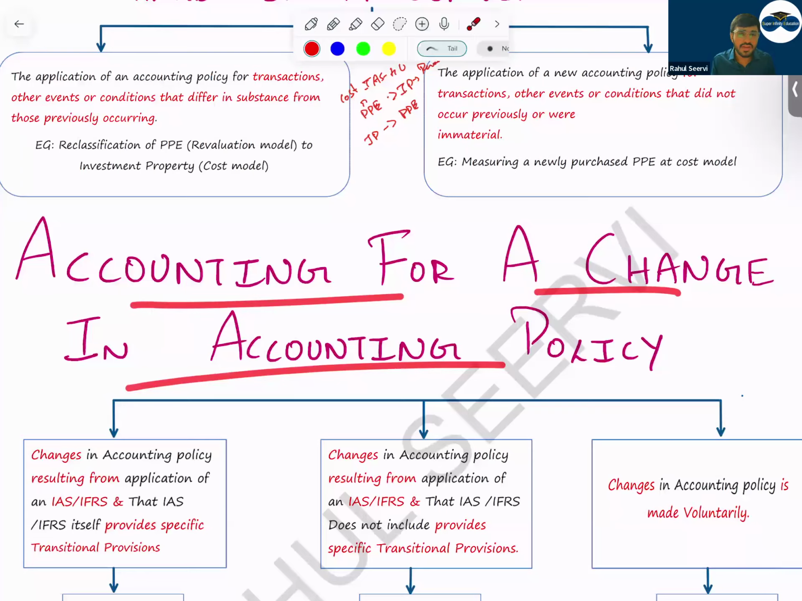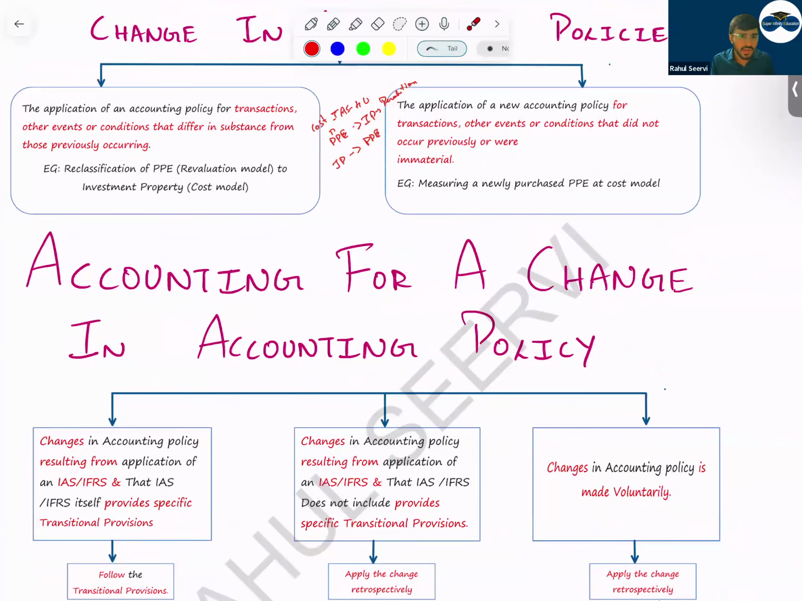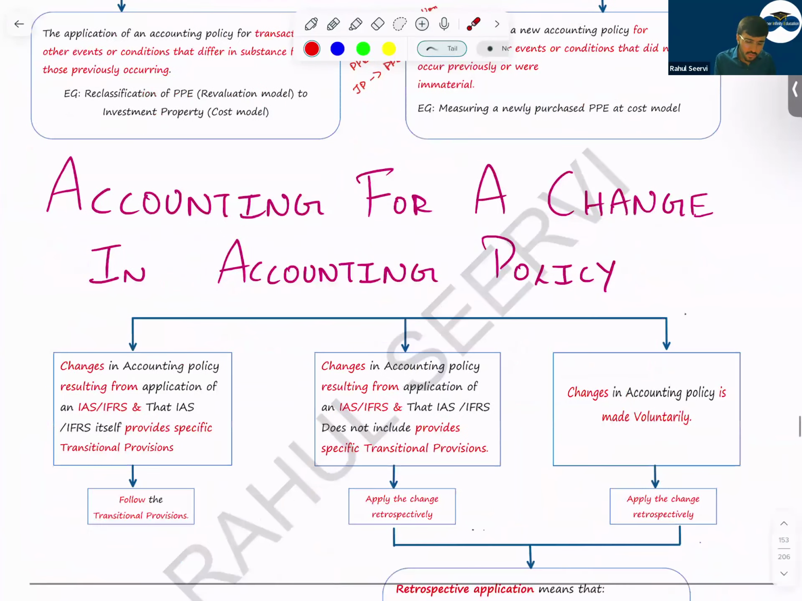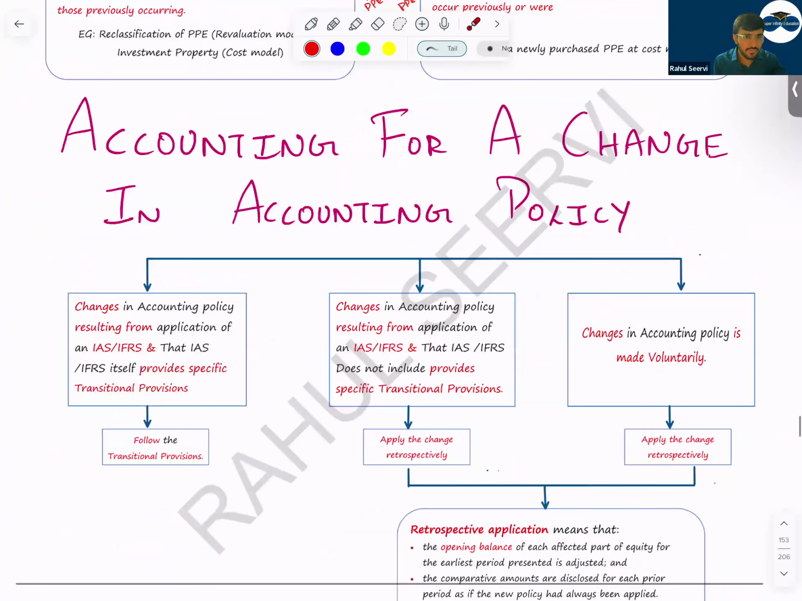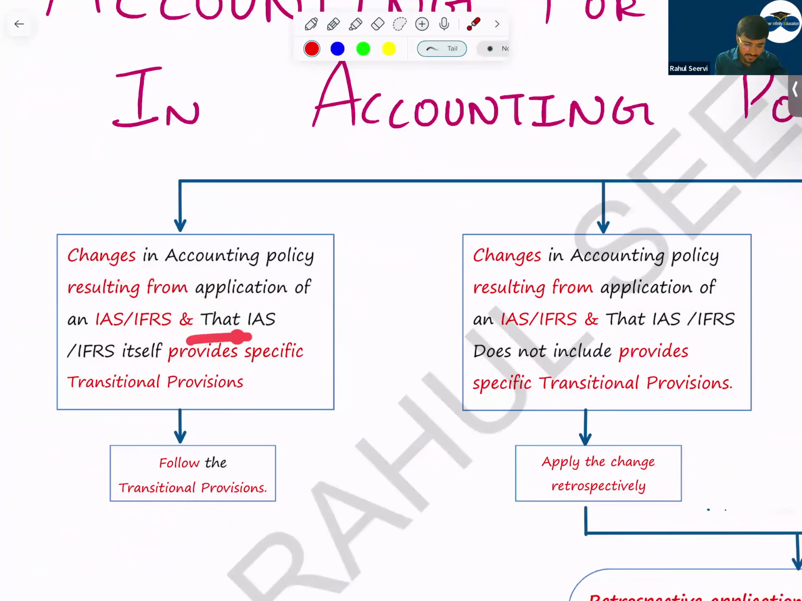So, how should we do, sir, if there is a change in accounting policy? What will be the accounting treatment? See, change in accounting policy resulting from the application of an IAS and IFRS. That IAS and IFRS itself provides specific transitional provision. Follow them. That means what? Your IFRS 16, your IFRS 15 are the new standards. We had old IAS relating to the revenue and leases. So now when there was a shift from the old standard as per lease and the new standard, when the new standard, your IFRS 16, came into picture, in that case transitional provisions were provided.